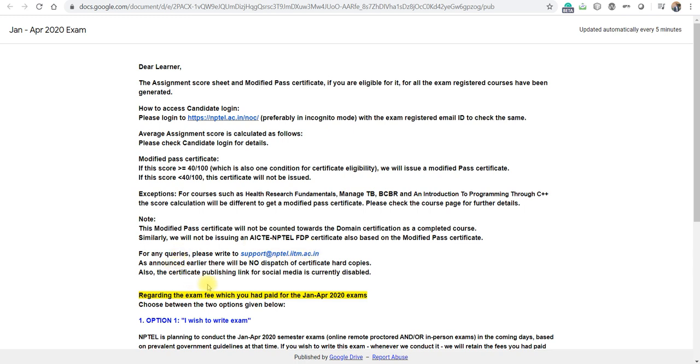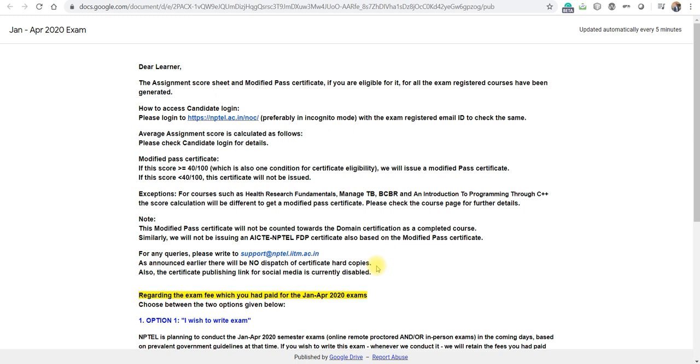So for queries, you can go through the announcement earlier. There will be no dispatch. So already NPTEL is announcing that NPTEL will not send any hard copy. Earlier, in the previous semester, the NPTEL per course fee was 1100, and NPTEL used to send the hard copy.